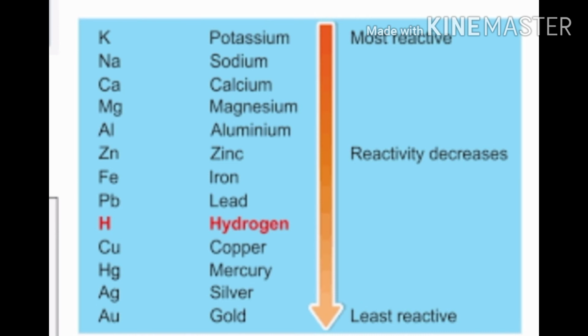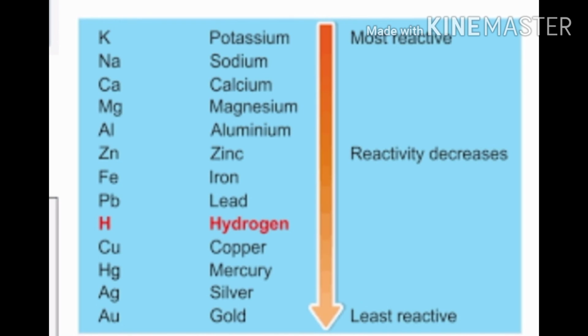There are certain metals you can see here at the bottom: copper, mercury, silver, gold. These are least reactive or non reactive metals. They do not react with the water when they are placed into it.